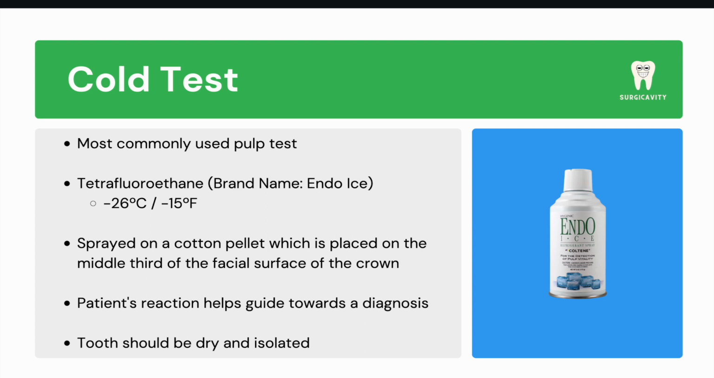The cold test is the most commonly used and is usually done using a refrigerant spray which is composed of a chemical called tetrafluoroethane with the brand name Endo-Ice. A cotton pellet is sprayed with the chemical and applied to the tooth surface at a temperature of about -26 degrees Celsius or -15 degrees Fahrenheit. The chilled pellet is applied to the middle third of the facial surface of the crown of the tooth.